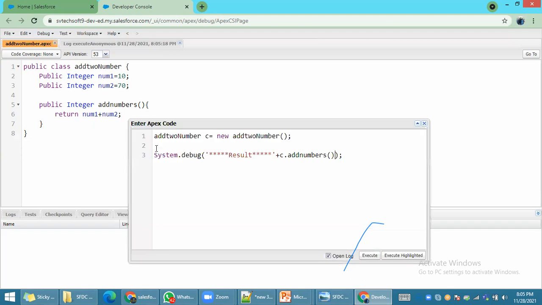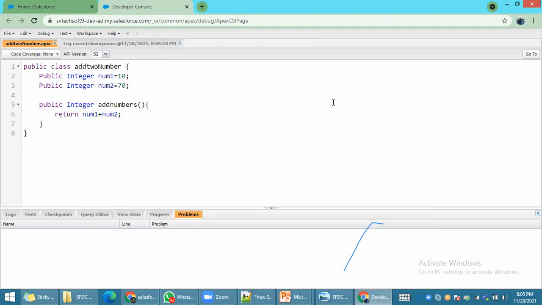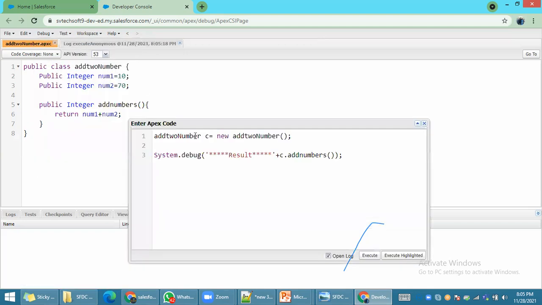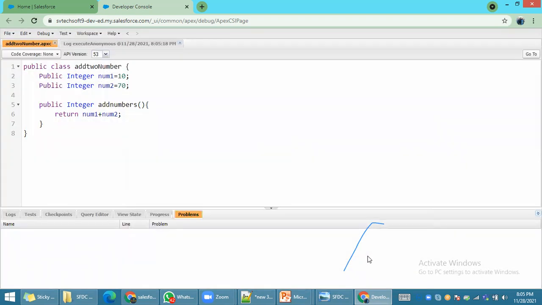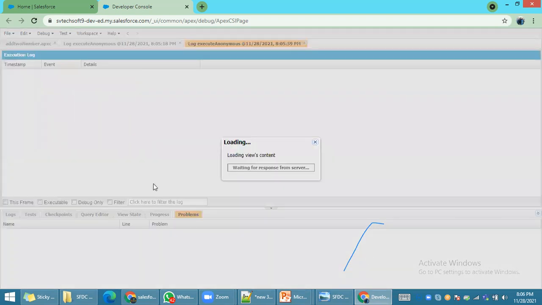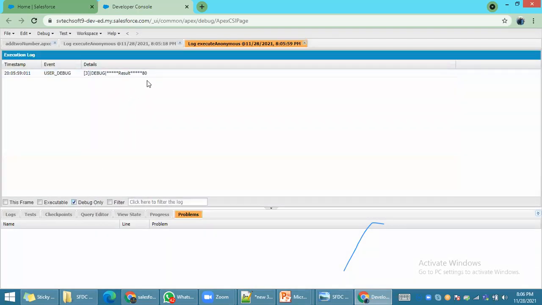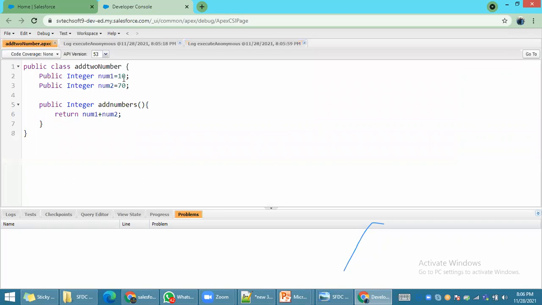Now I have to execute this statement. To open the anonymous block, go to Debug and click Open Execute Anonymous Window. There you create your instance of the class. Then by using the System.debug statement, you call the method. Then click on execute. To see your debug statement, click on debug only. What is your result now? 80, right? How did it come to 80? Number 1 is 10, number 2 is 70.